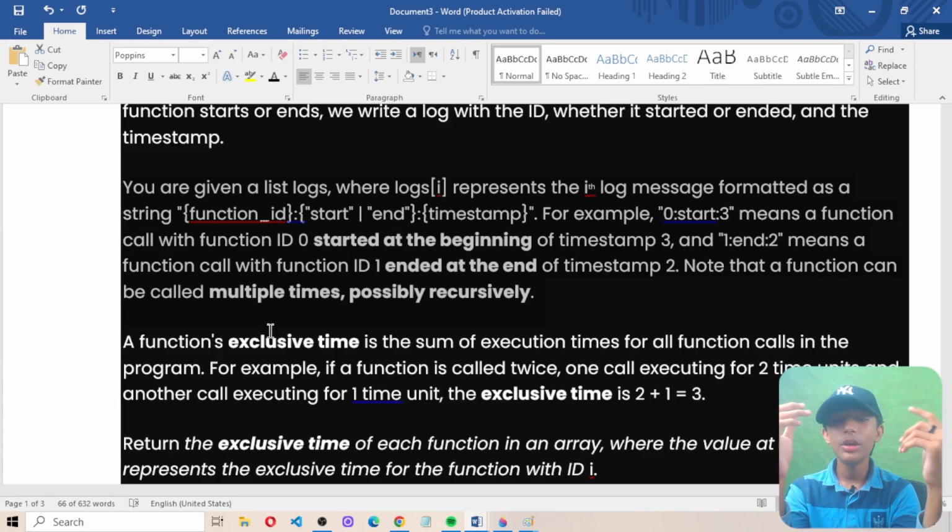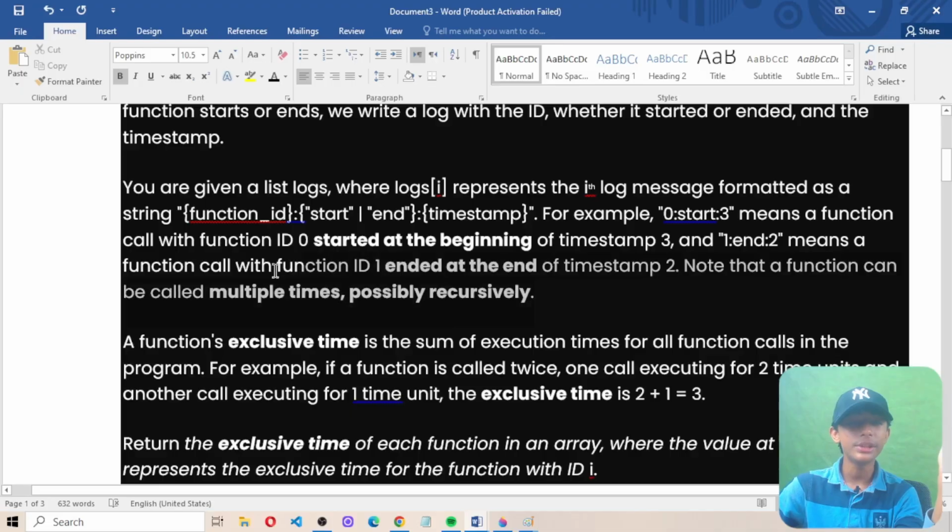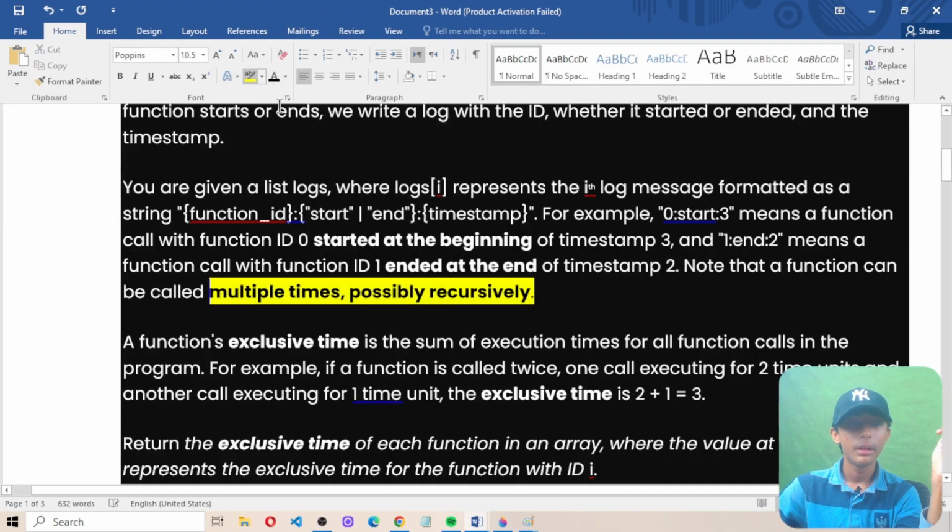For example, 0:start:3 means a function call with function id 0 started at the beginning of timestamp 3, and 1:end:2 means a function call with function id 1 ended at the end of timestamp 2. Note that a function can be called multiple times, possibly recursively. I am highlighting some of these words.